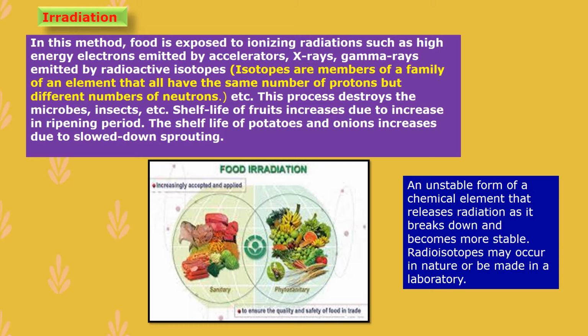Then shelf life of fruits increases because their ripening period increases. Shelf life of potatoes and onions also increases due to slowed sprouting. This means the sprouting in potatoes and onions comes very slowly, and due to that, this irradiation process is very important for food protection.